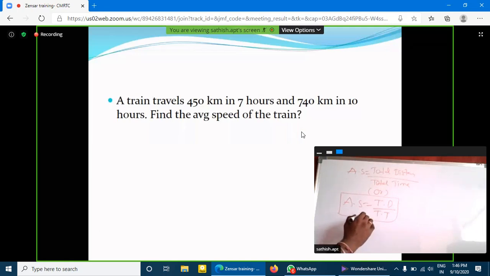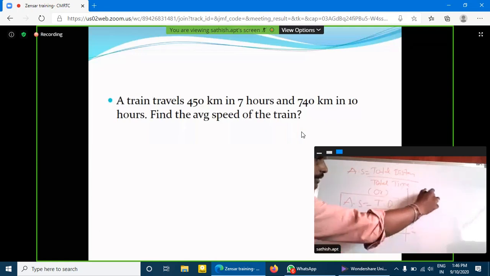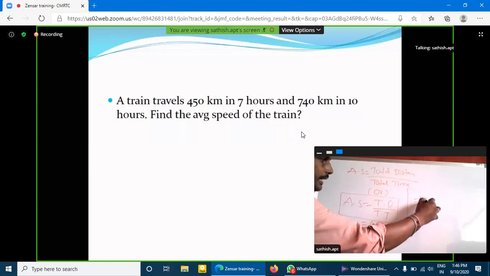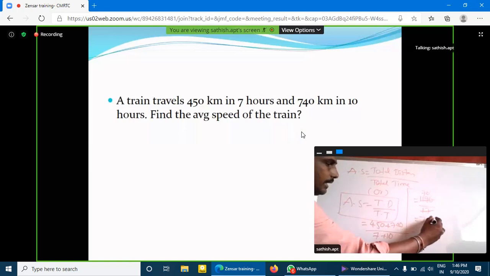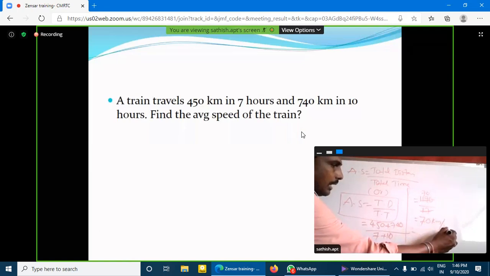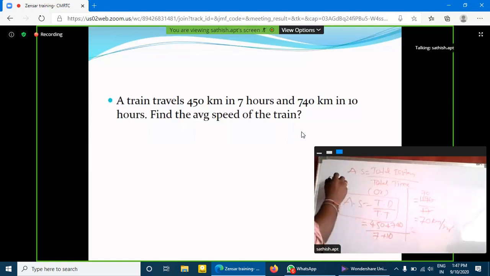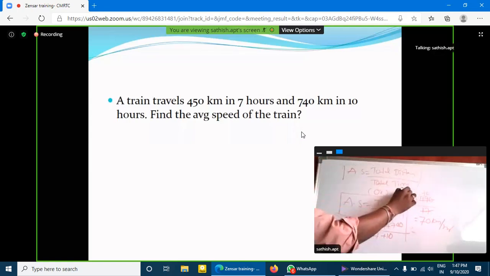So here, what is the total distance? Total distance 450 plus 740 divided by total time, so 7 plus 10. How much is it? 1190 divided by 17. Once 17 sevens. Clear? So the answer is 70 kilometers per hour. So this is one more formula. This one or this one, both are equal.